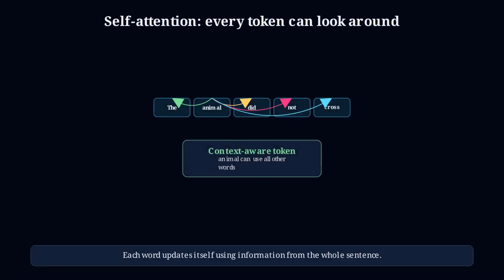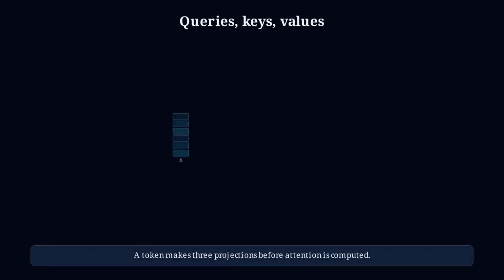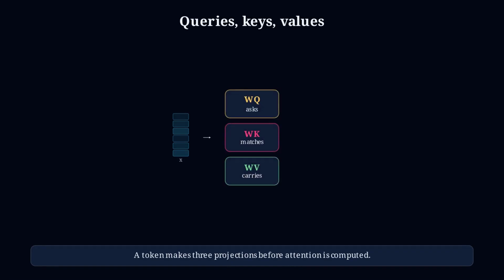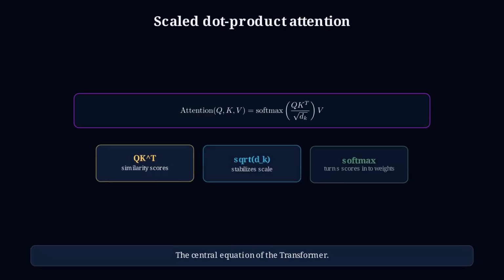Self-attention lets every token look at every other token. The word "it" can focus on the animal, the action, or the object, depending on context. Attention starts by projecting each token into three vectors: query, key, and value. Query asks a question. Key says what a token contains. Value carries the information. The scaled dot-product attention formula is softmax of QK transpose divided by the square root of d_k, multiplied by V. This is the heart of the transformer.